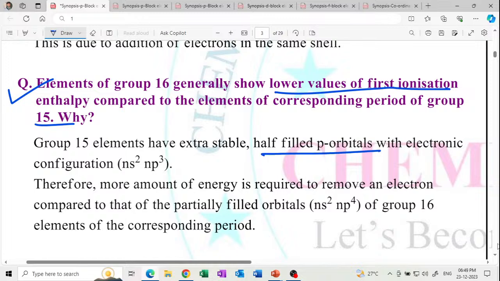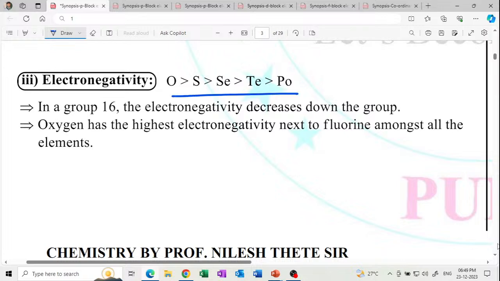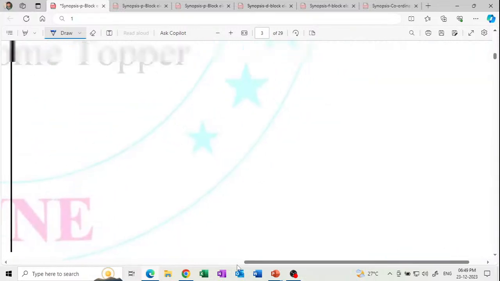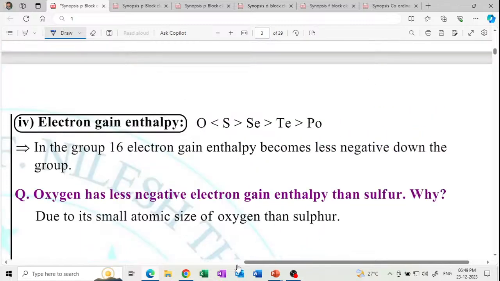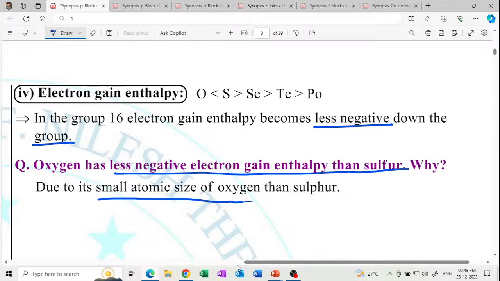तर half filled p orbital stability. Electronegativity follows this order. Highest, oxygen is the highest electronegative next to fluorine among the elements. Electronegativity decreases down the group. आणि electron gain enthalpy value less negative down the group. And oxygen has a less electron gain enthalpy than sulfur because due to the small size of oxygen than sulfur.